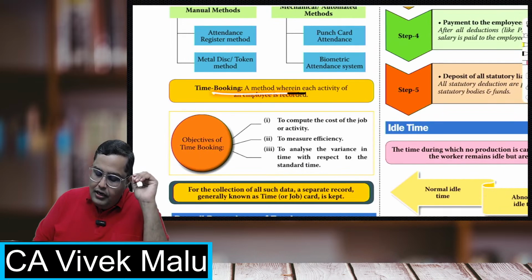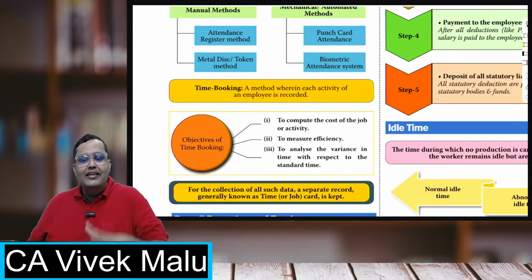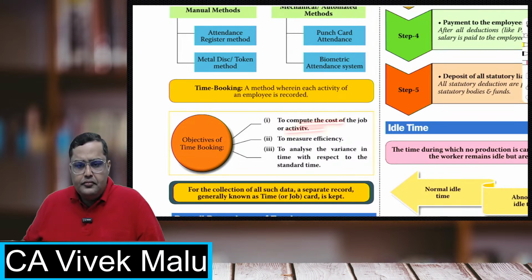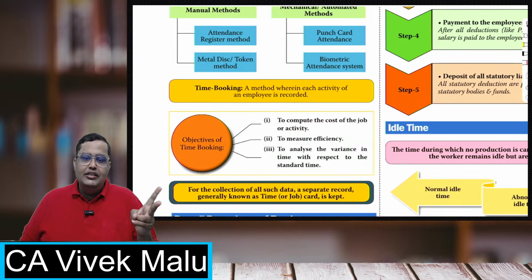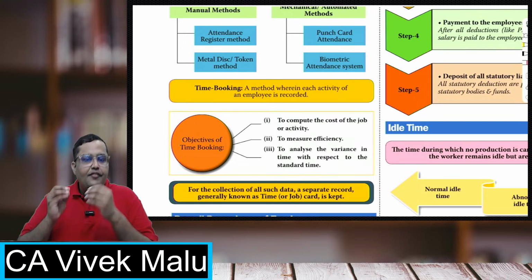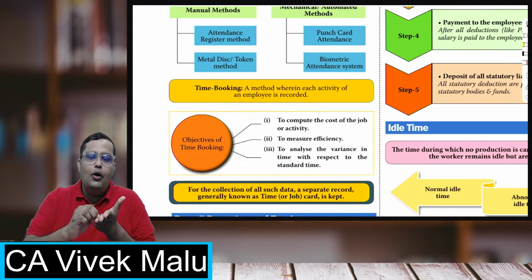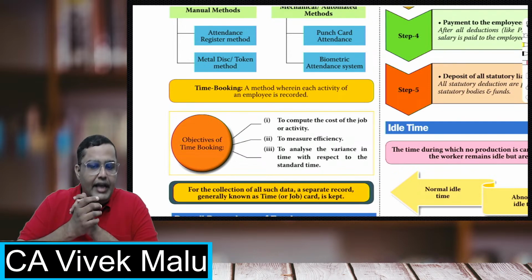Time booking is a method in which we actually record how much the employee has worked. How do we calculate the time booking? Students, in time booking we make two types of cards. One is a time card and the other is a job card. The time card is given to all the employees. Wherever you go and work, go to the supervisor, write the in time and out time, and take the signature of the supervisor. That is a time card.